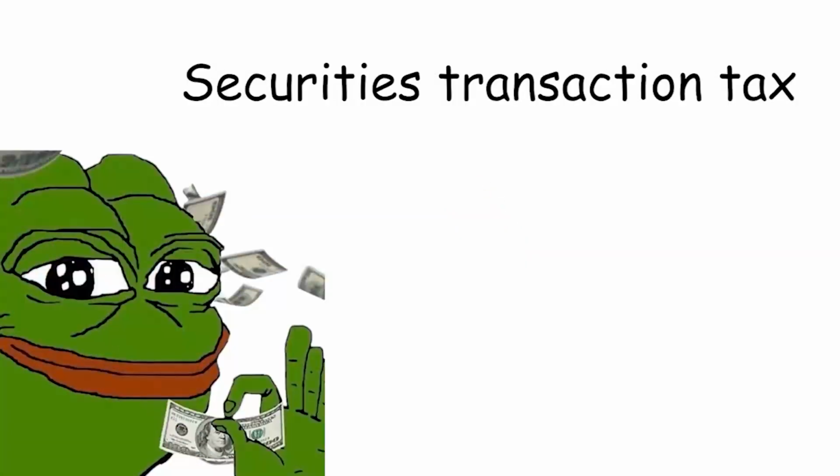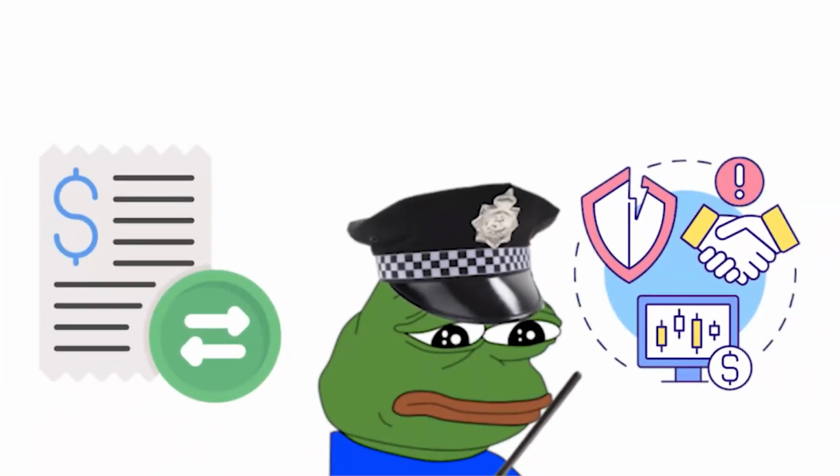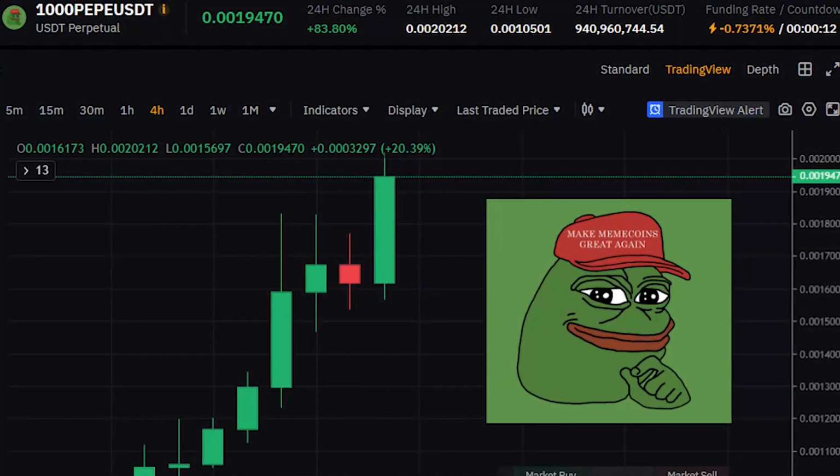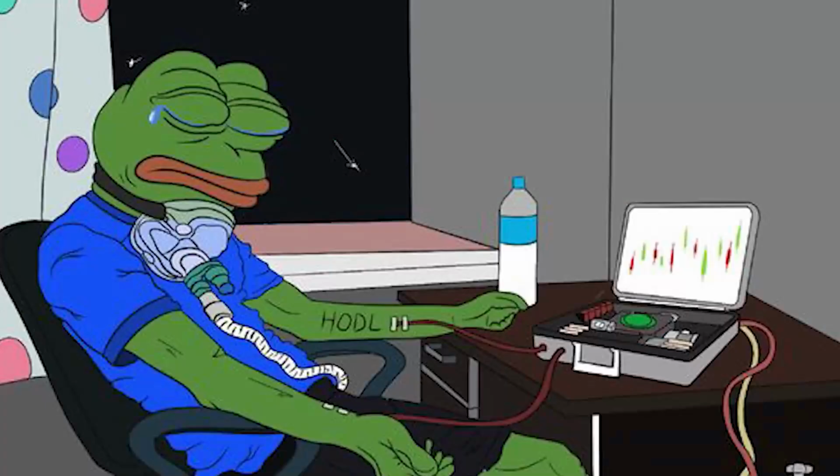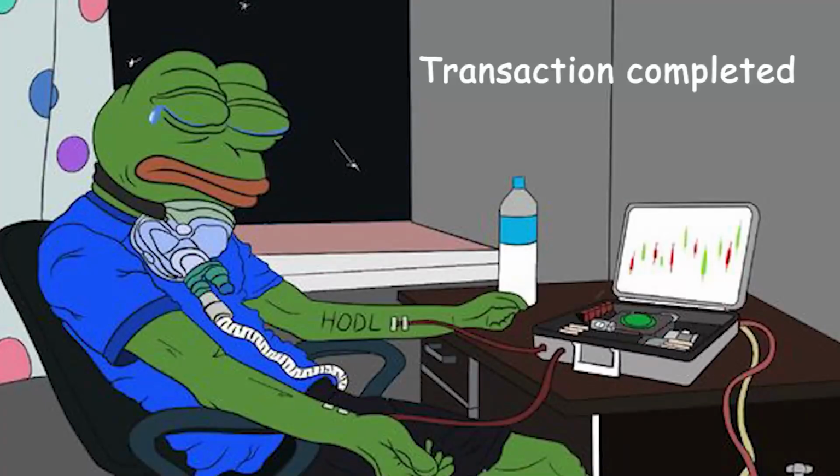Securities transaction tax. Securities transaction tax, STT, is a fee on buying and selling stocks, bonds, etc. on an exchange. It's a small percentage of the trade value. Imagine buying $1,000 worth of stock. With a 0.1% STT, you'd pay an extra $1 on top of the stock price.